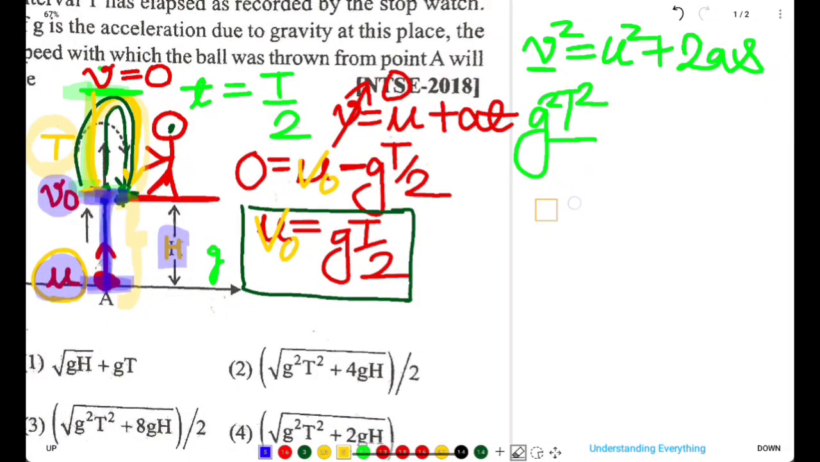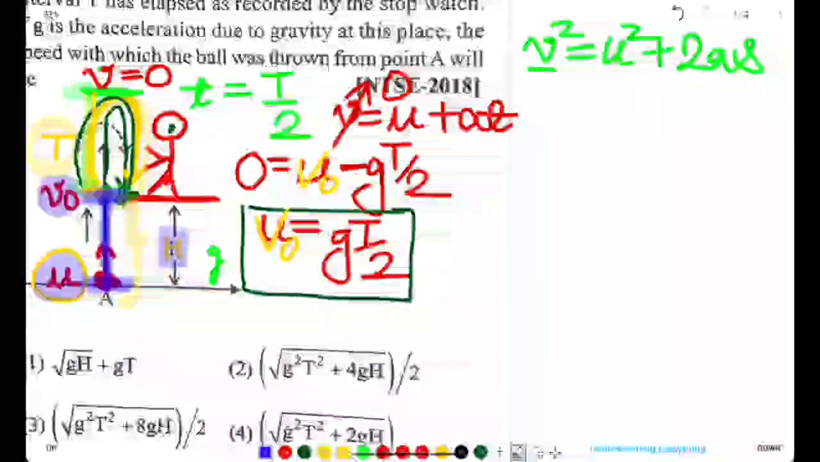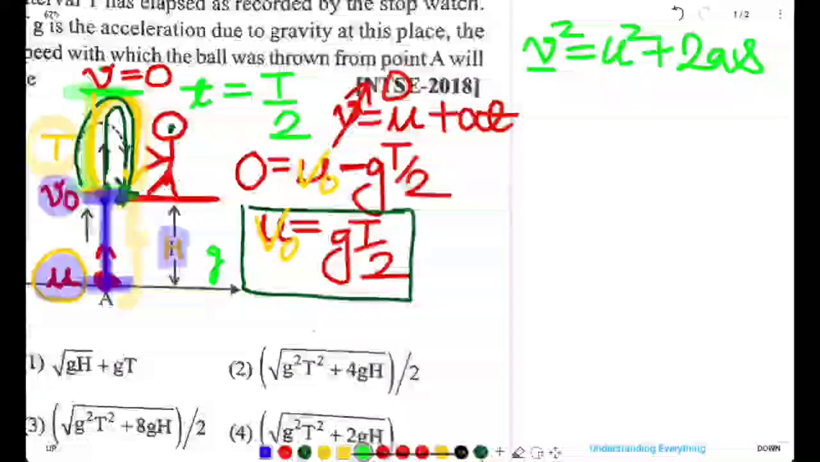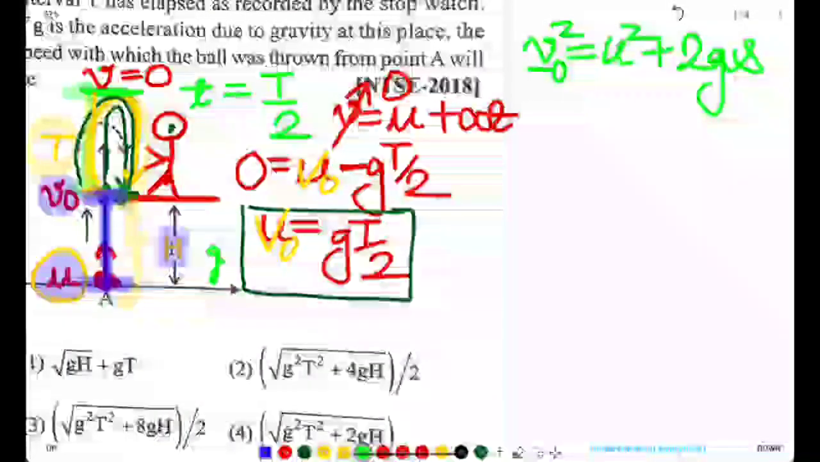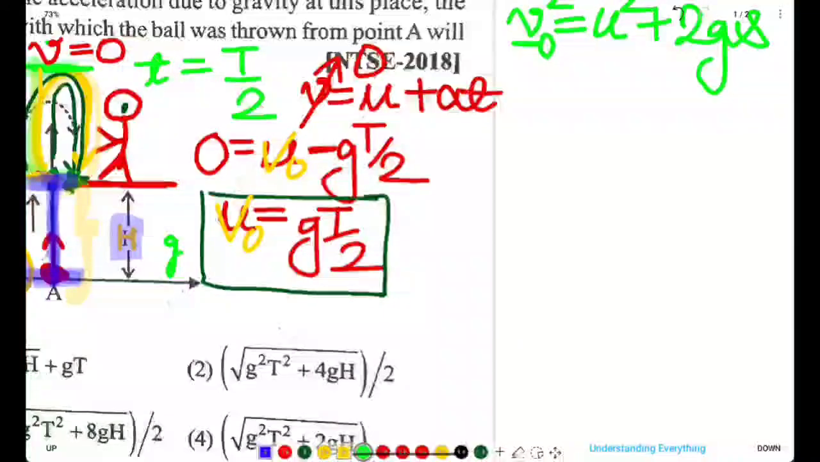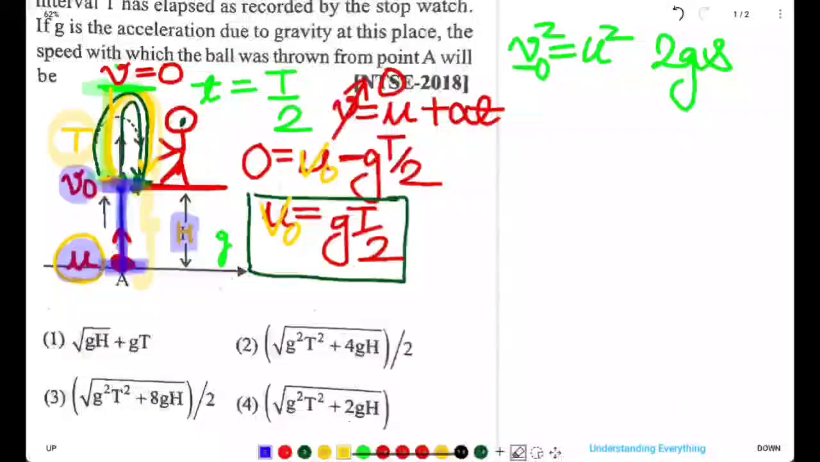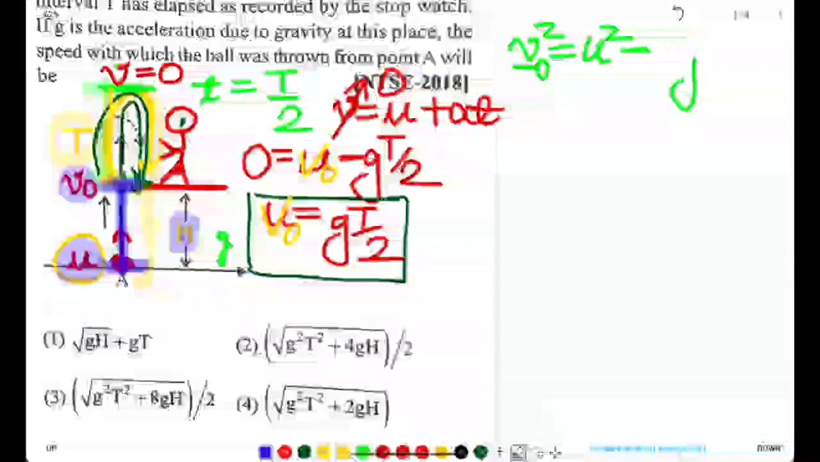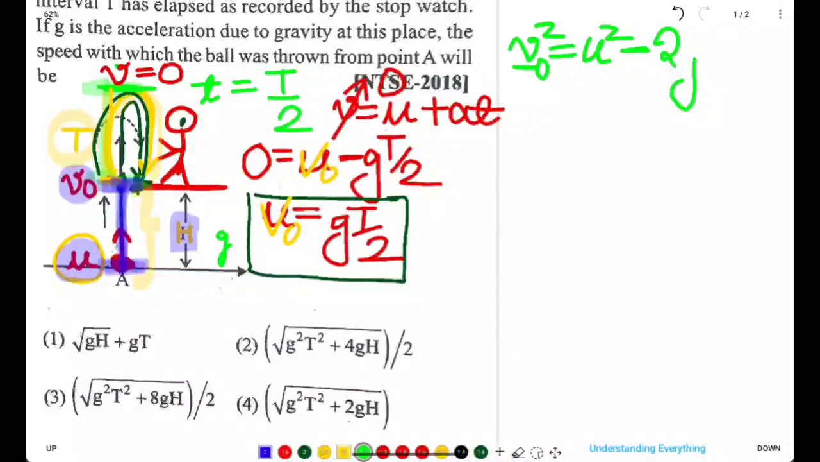If you don't understand, let me write it. First of all, tell me what is v. V is this v naught, final velocity. What is u? U is this initial velocity. What is a? A is g, and since g is in negative direction, it will be negative. What is s? We have s is h only. So this is the equation. Instead of v naught, we can apply this value.